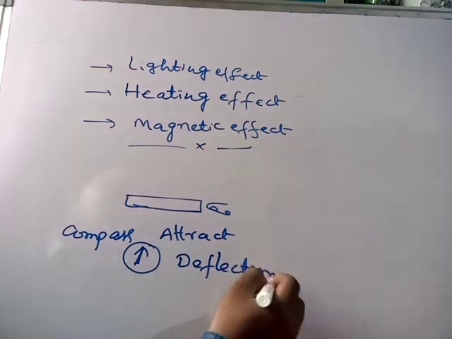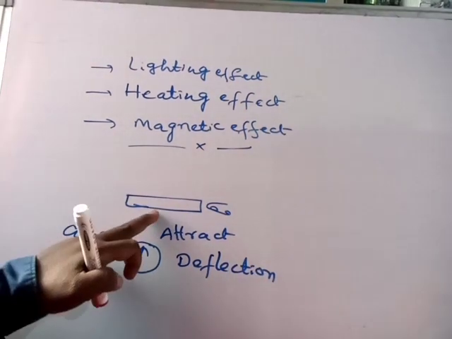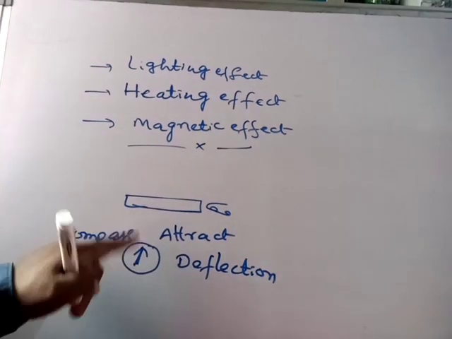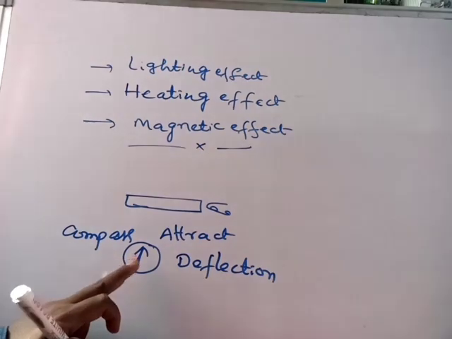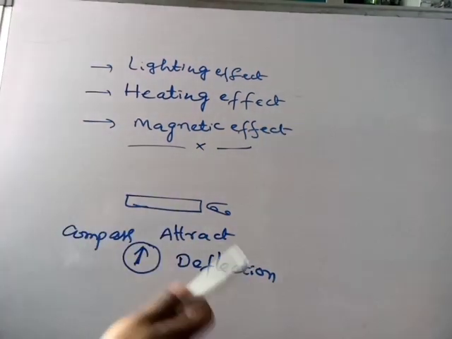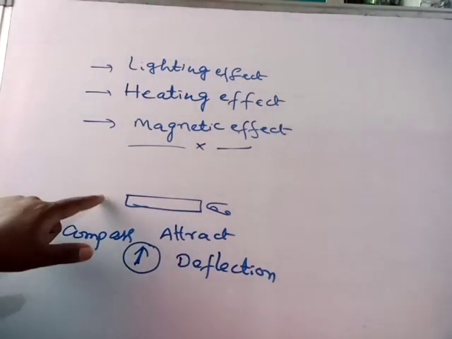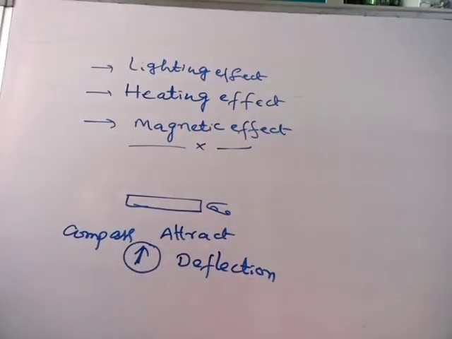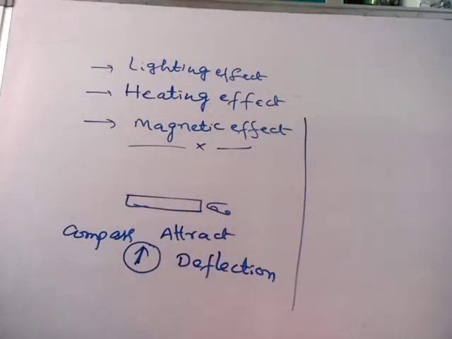What will happen if you bring a compass towards the magnet? The indicator is also a magnetic material, because of that the indicator will deflect. So this is the process that occurs in the magnet. Now the same phenomenon will take place in a current carrying wire also.